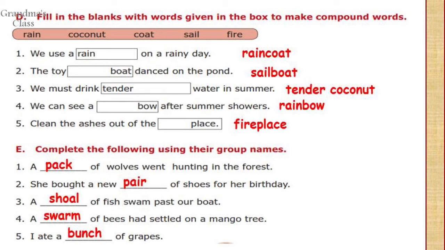Next one is collective nouns. Complete the following using their group names. Group names here refers to the collective nouns. A pack of wolves went hunting in the forest. The word pack is used as a collective noun for wolves. She bought a new pair of shoes for her birthday. A shoal of fish swam past our boat. A swarm of bees had settled on the mango tree. I ate a bunch of grapes.